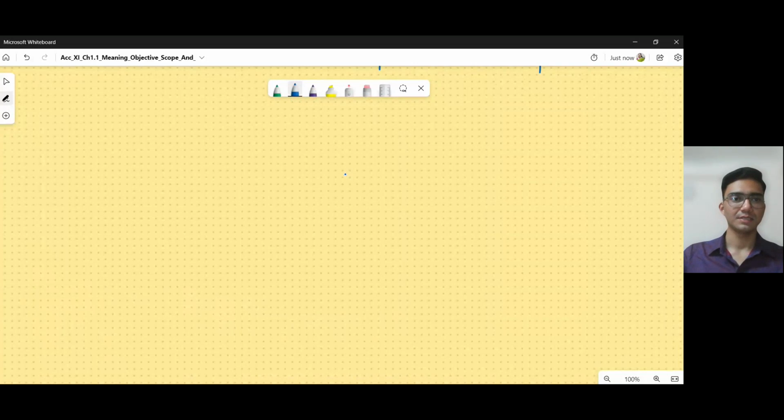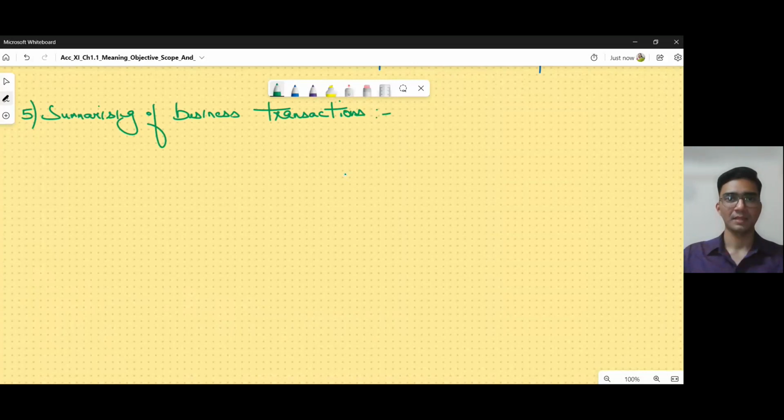Next is called summarizing, the 5th one. Summarizing of business transactions. So summarizing means we are writing a summary of business transactions. The name of this heading itself is saying summarizing business transactions. So how do we summarize our transactions?